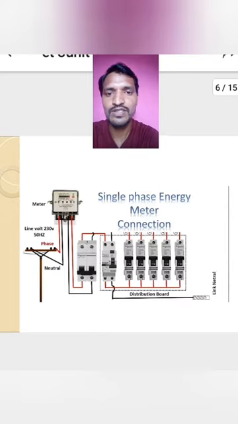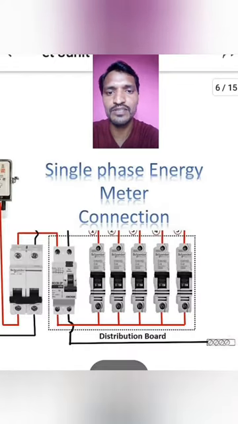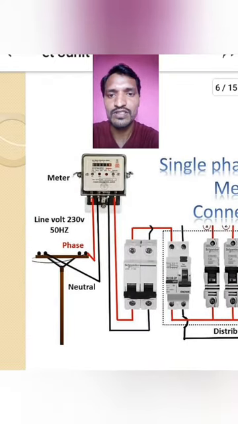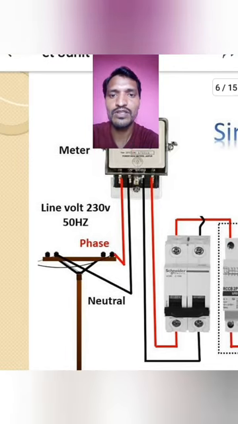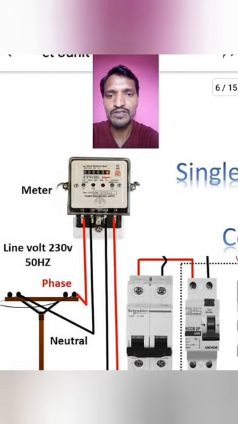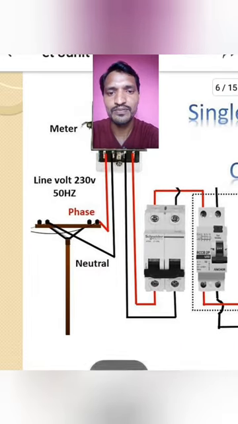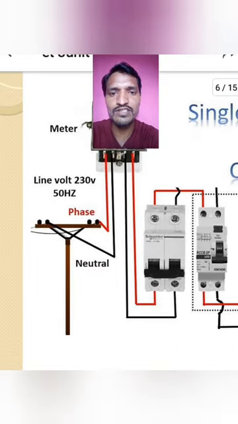Next, this is the single phase energy meter diagram. Look at this diagram. This is a line pole of 230 volts, 50 hertz frequency. From that we are taking a phase, red color is phase and black is neutral, to the meter, and from the meter we take the neutral and phase to the isolator. The isolator acts as a fuse here.